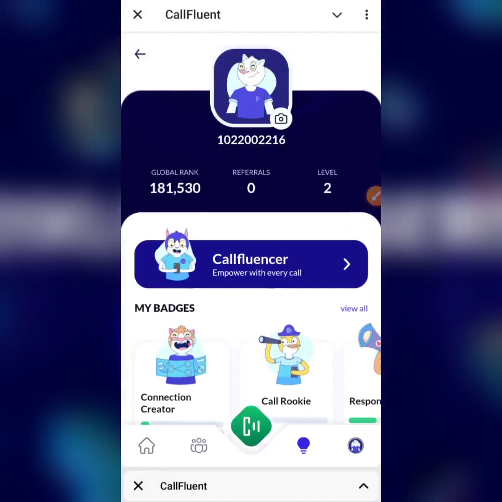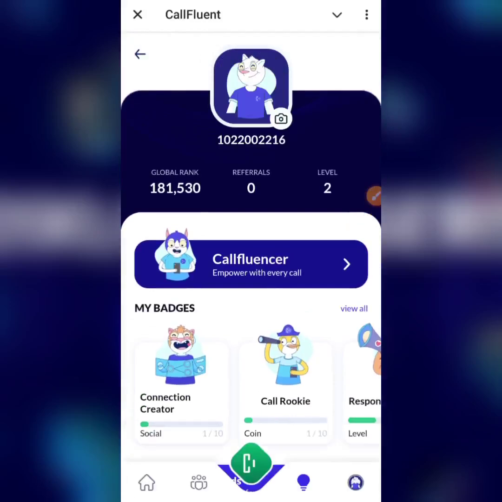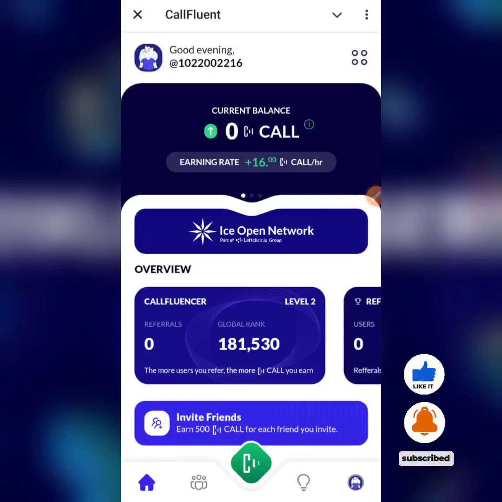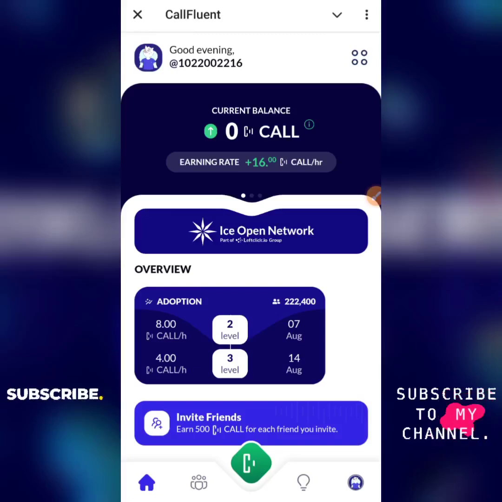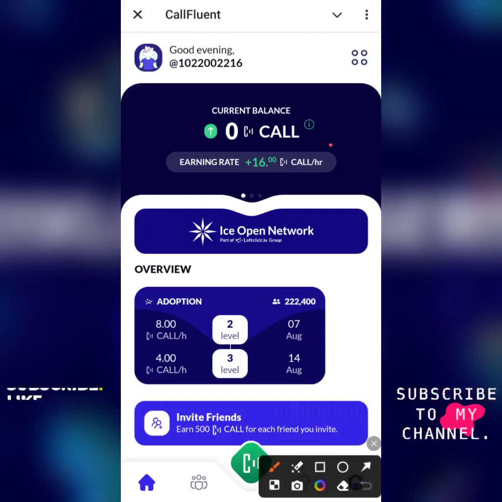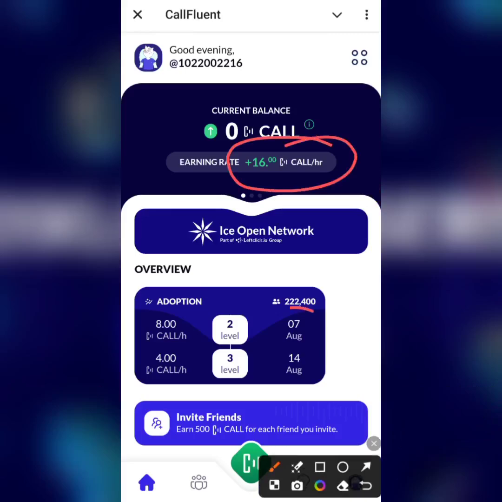Now, what is another important thing you need to know right here? If we head back to the home section, which is this, now scroll to the left. You see that presently we are actually mining 16 tokens per hour. Now, by August 7th, you'll be mining 8 tokens per hour. So you want to join this immediately and join this fast, so you don't lose out on this. By August 14th, we'll be mining 4 tokens per hour, and that will be level 3. August 7th will be level 2, and August 14th, pardon, will be level 3, and that's when it reduces.